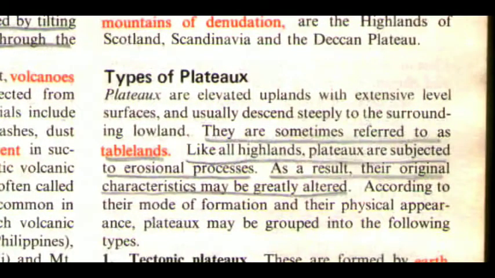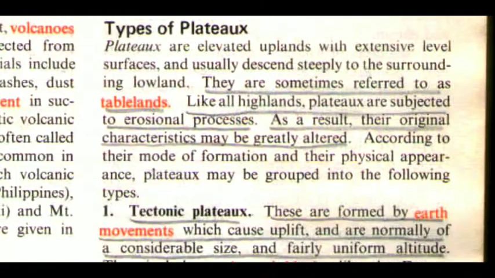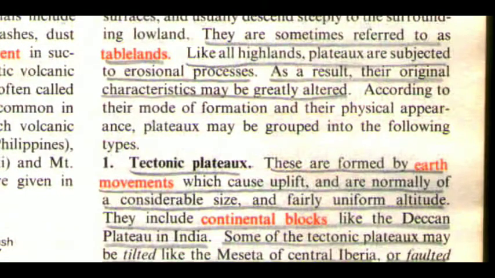Now we are going to discuss the types of plateaus. Plateaus are elevated uplands with extensive level surfaces and usually descend steeply to the surrounding lowland. They are sometimes referred to as tablelands. Like all highlands, plateaus are subjected to erosional processes. As a result, their original characteristics may be greatly altered. According to their mode of formation and their physical appearance, plateaus may be grouped into the following types.